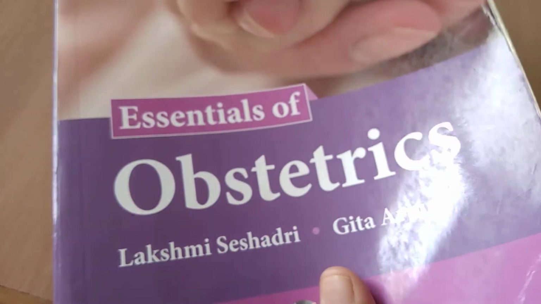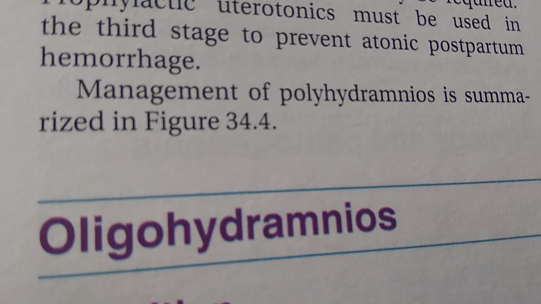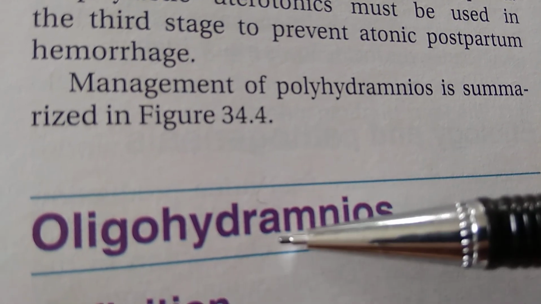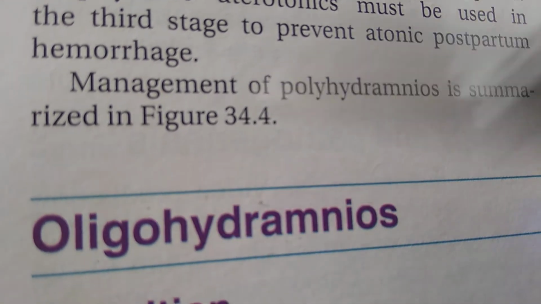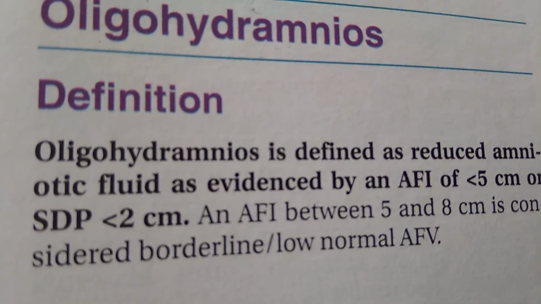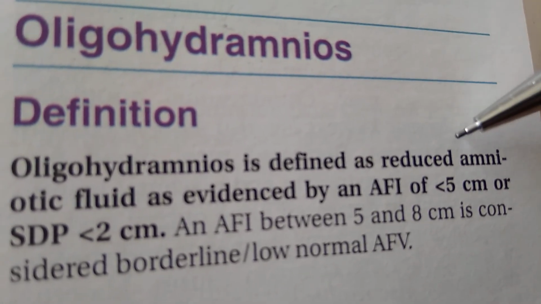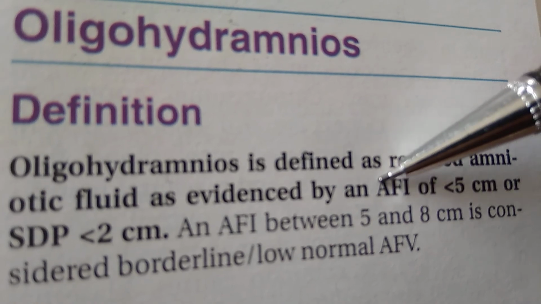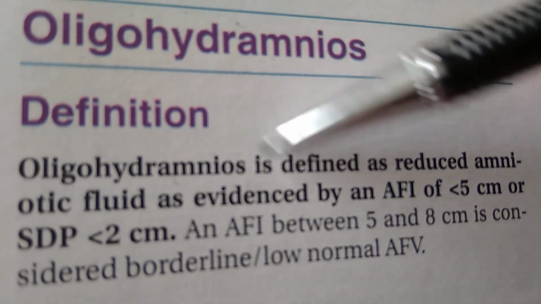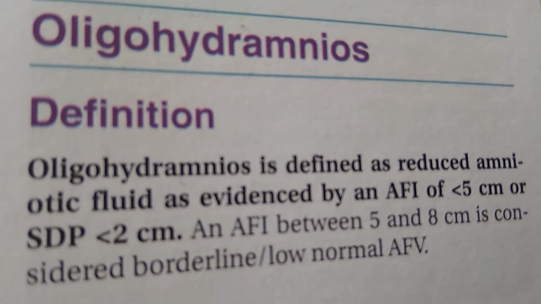Guys, are you learning something by looking at this book? Essential of Obstetrics. Okay. Oligohydramnios. Can you define oligohydramnios? That means the amniotic fluid is less. So what is the definition, guys? Oligohydramnios is defined as reduced amniotic fluid, that is AFI, amniotic fluid index less than 5 cm, or an SDP less than 2 cm.